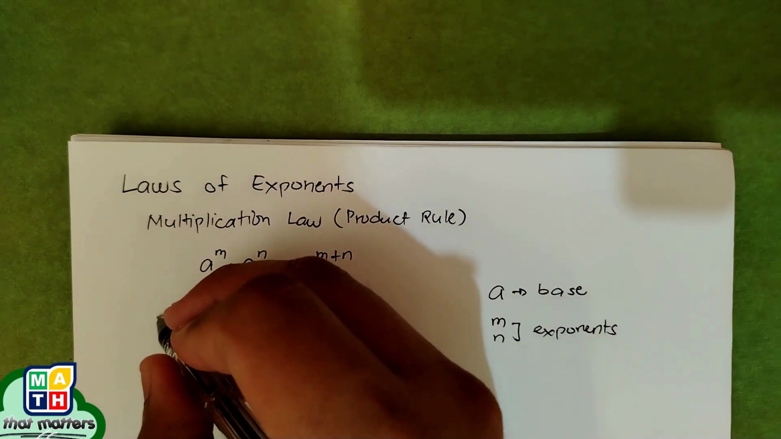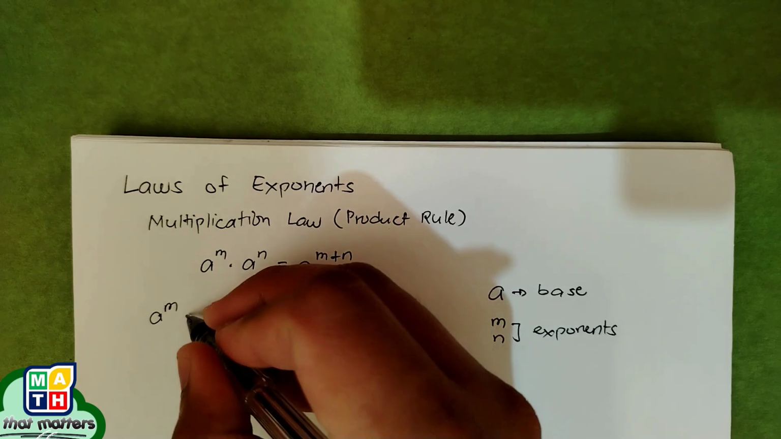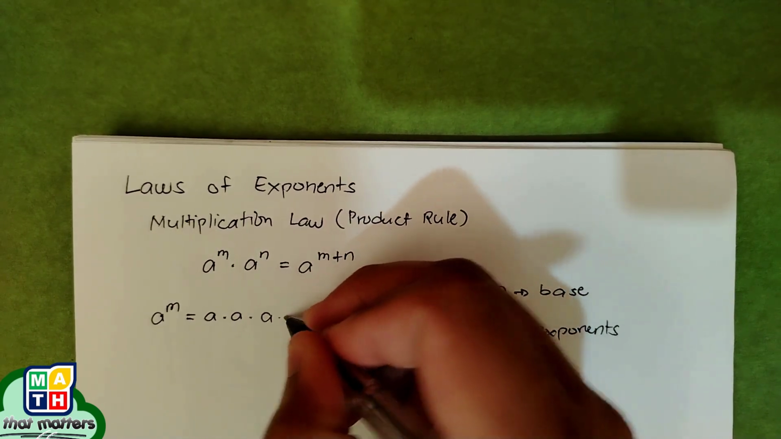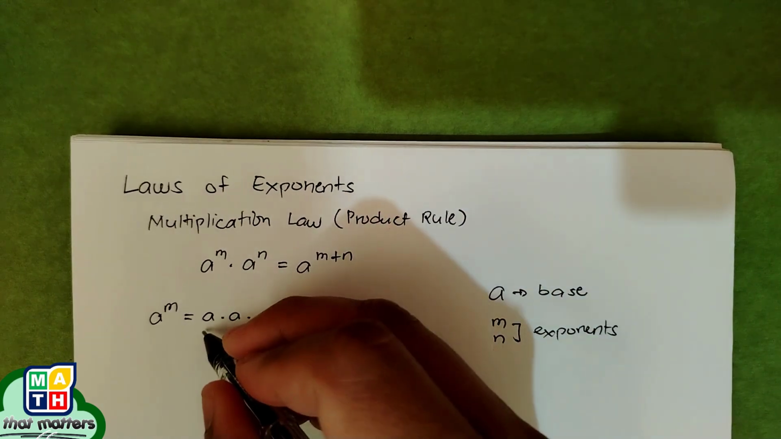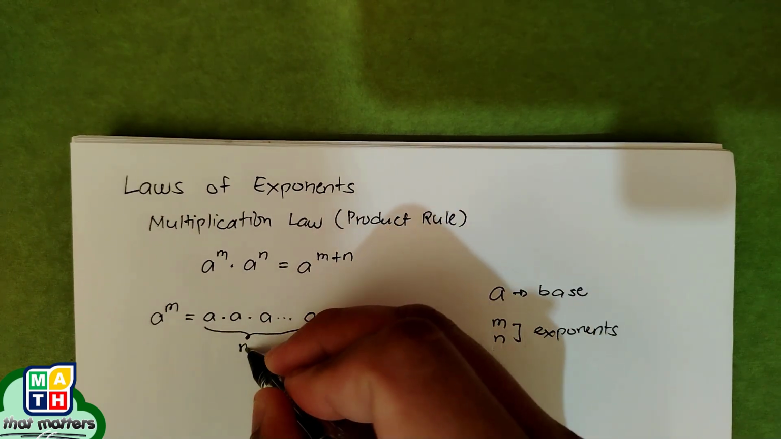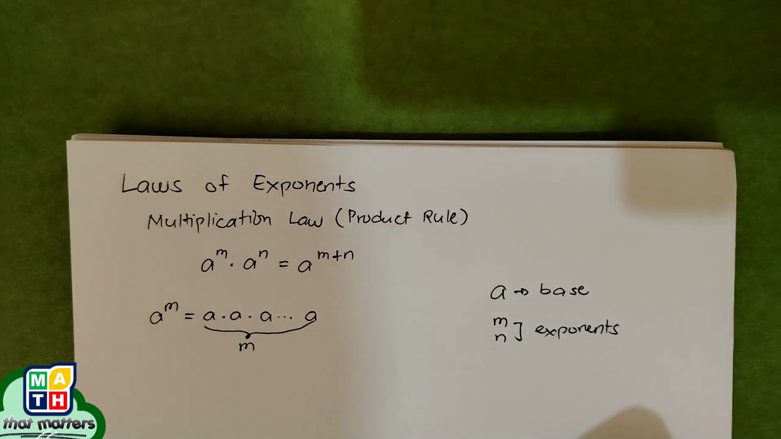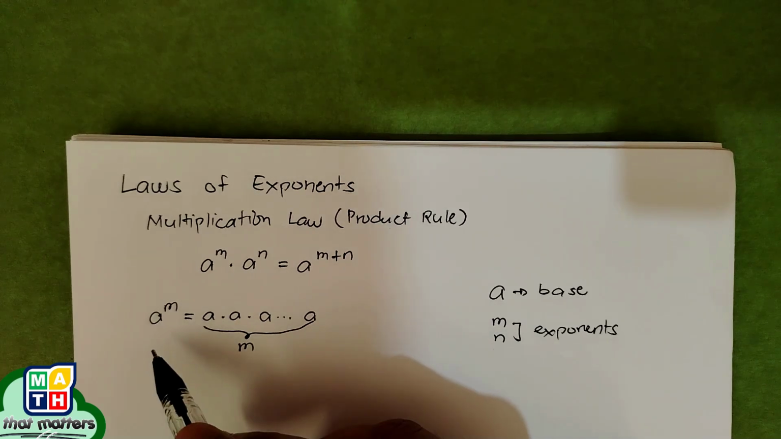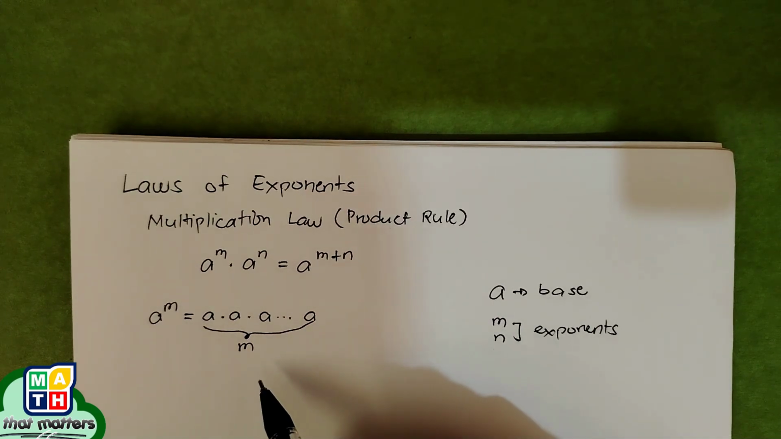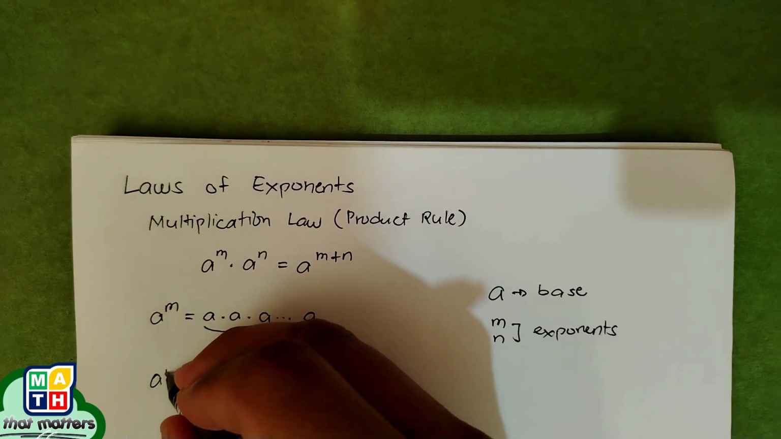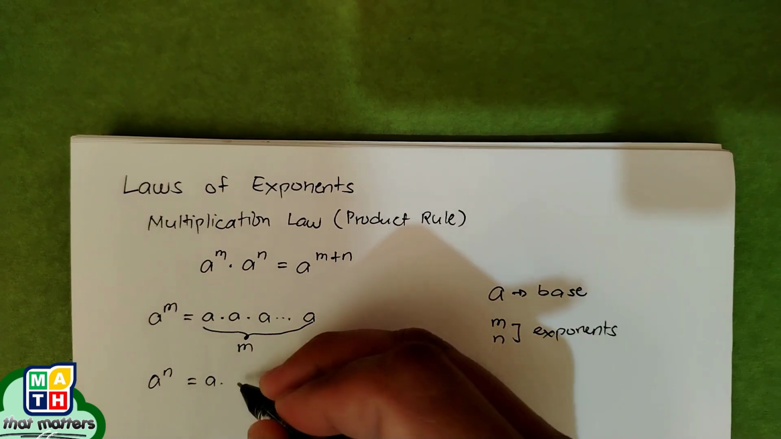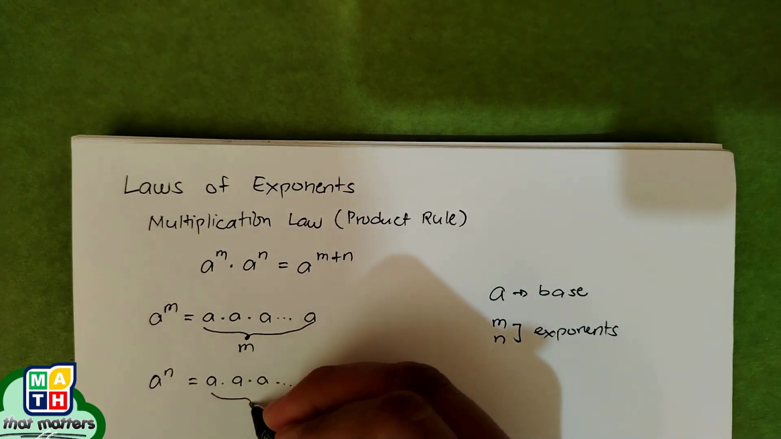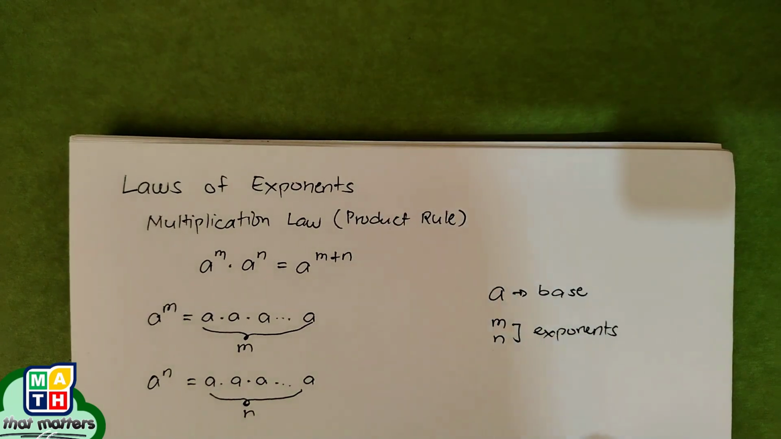Take note that a to the power of m can be written as the product of a times a times dot, dot, dot, a, where there are m of them. If m is our exponent, that indicates the number of a's that we are multiplying. So just like this here. And a to the power of n is also true: a times a times dot, dot, dot, a, there are n of them.